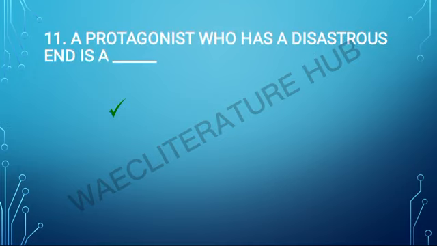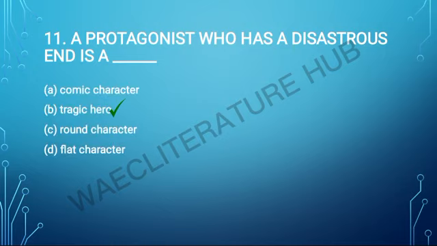A protagonist who has a disastrous end is a comic character, tragic hero, round character, flat character, and our answer is tragic hero. Note that a protagonist on its own is a hero. Now if the protagonist ends on a sad note, he becomes a tragic hero.